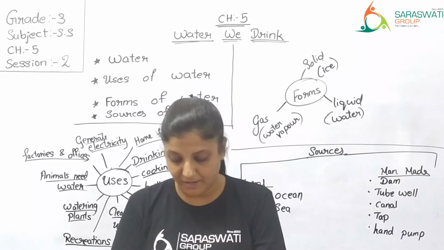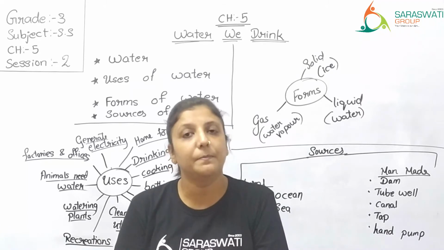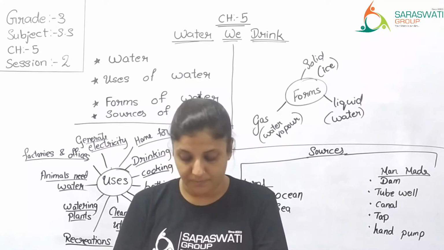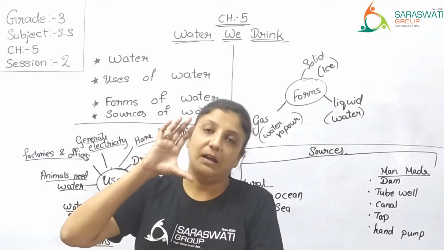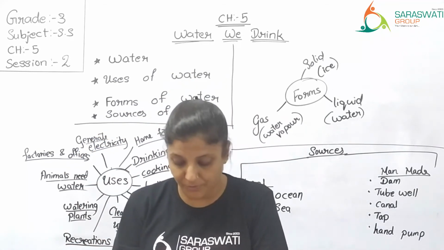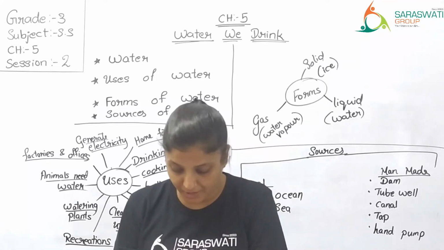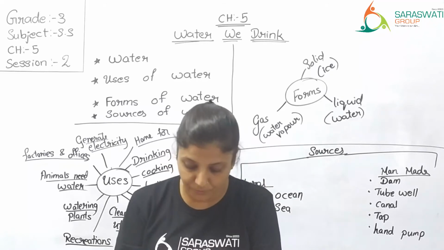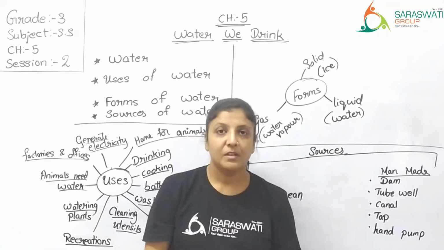Ice is frozen water. When water is heated, it changes into water vapor. Observe the glass filled with water. If you place your hand over a hot cup of tea, you get small drops of water on your palm.